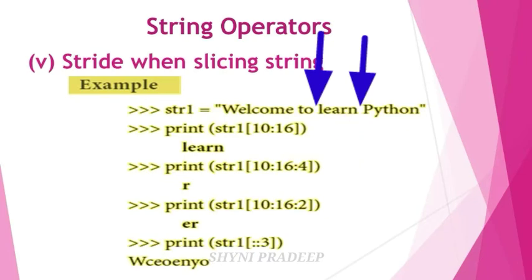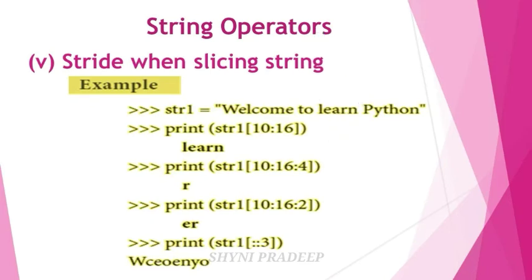And next, print str1 10 to 16 and 2. Here you have to take the list of characters from 10 to 16 and print every second character in that list. So take "learn". The second character is E, the next second character is R. It will be printed on the output screen.